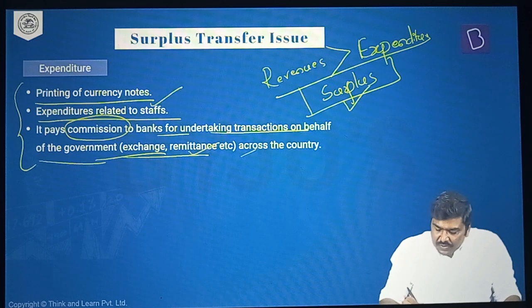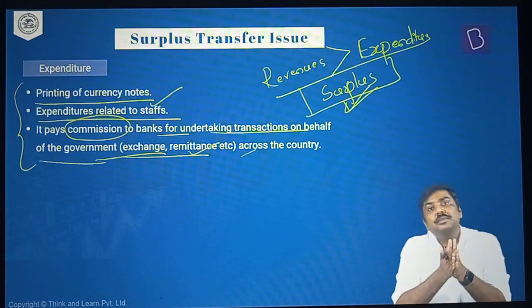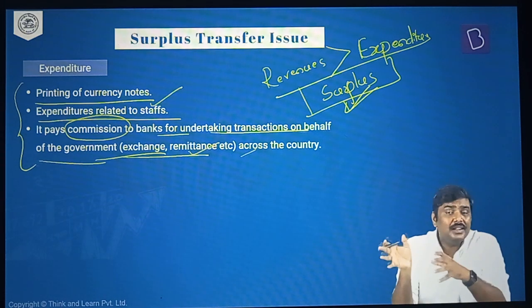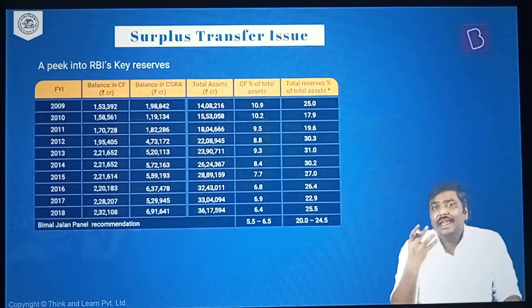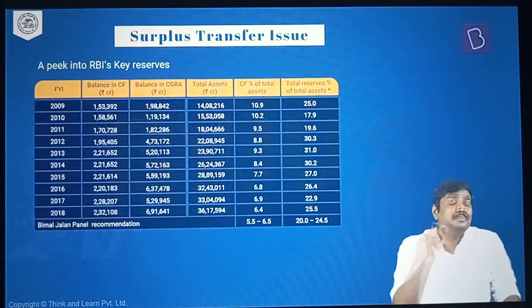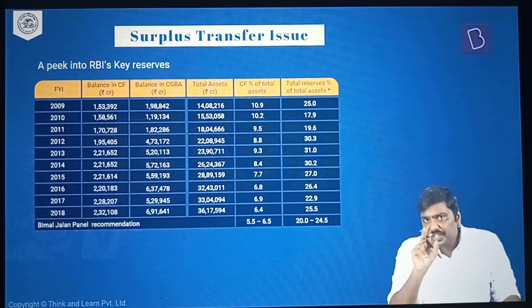And to discuss how this surplus has to be transferred between the center and the RBI, as already mentioned, the government of India set up a committee, the Economic Capital Framework Committee, or the Bimal Jalan Committee. What are the recommendations of this committee?